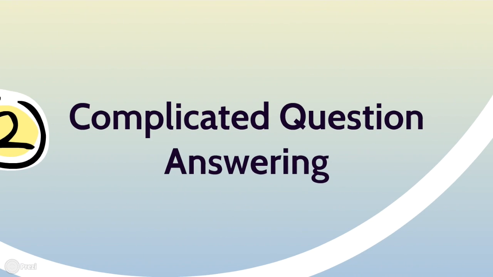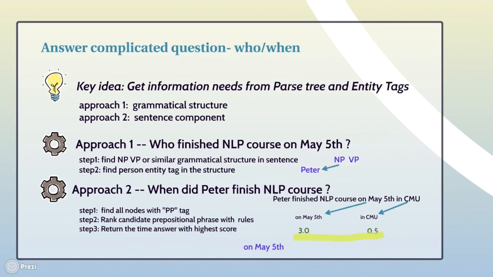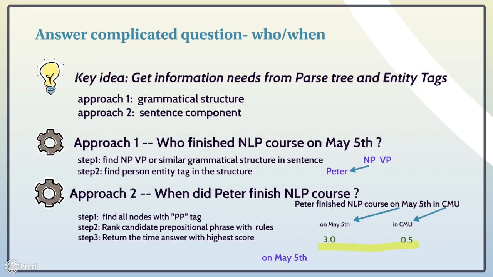Okay. When we come to more complicated questions, the key idea is to utilize information from named entity tags and the parse tree. We mainly use two approaches. First is to extract the target grammatical structure. Second is to use sentence components. In approach 1, for this question, we first find NP-VP or a similar grammatical structure in the sentence and find the entity tag in those structures. And in this example, we return Peter as the answer.